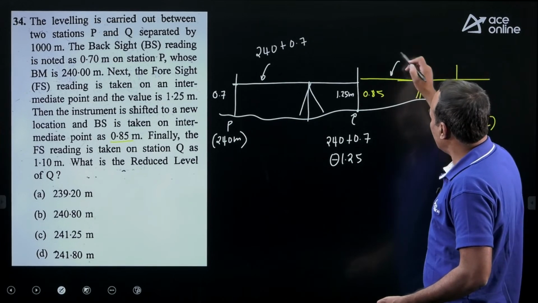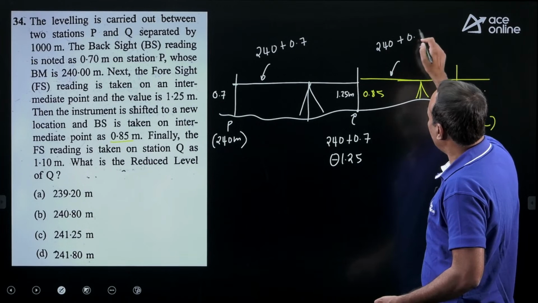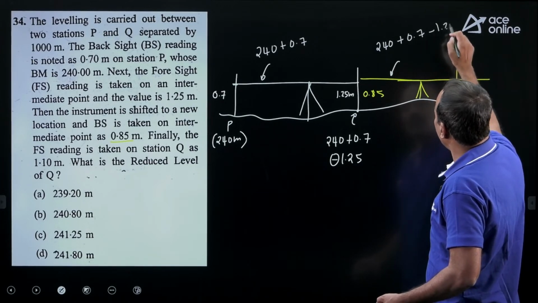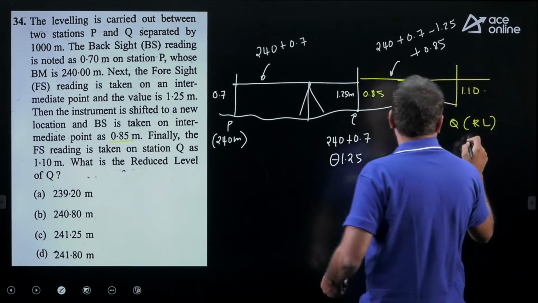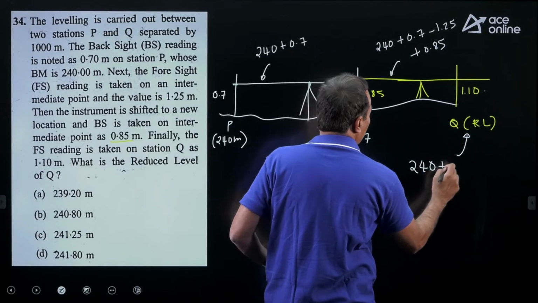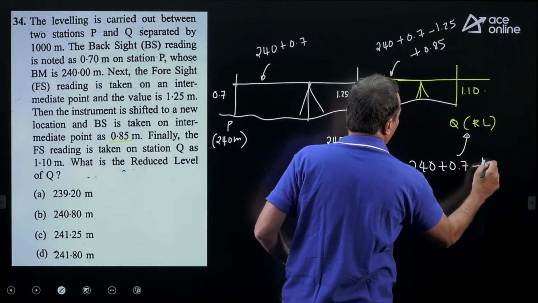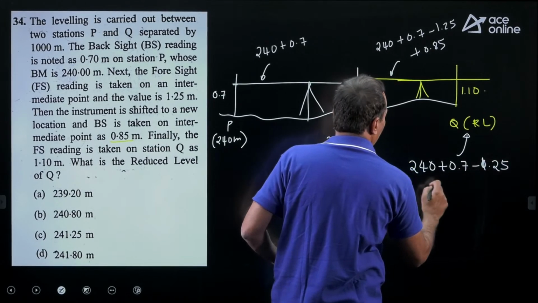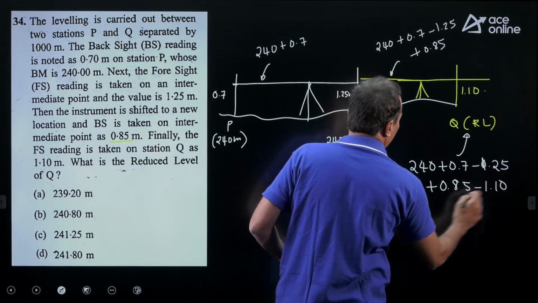For the height of instrument here, again we take 0.85, and the RL of this point is 240 plus 0.7 minus 1.25 plus 0.85 minus 1.10.